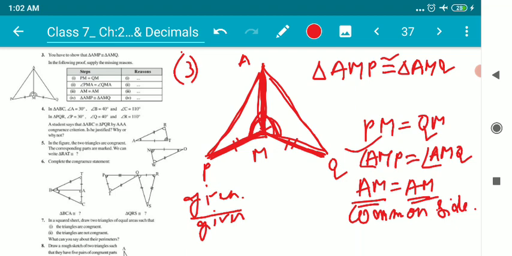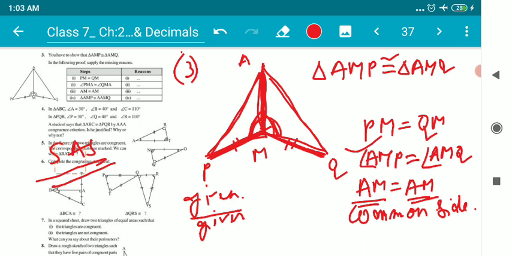Because by the criterion of side angle side, both the triangles are congruent with each other. This is what we have to write in the box.